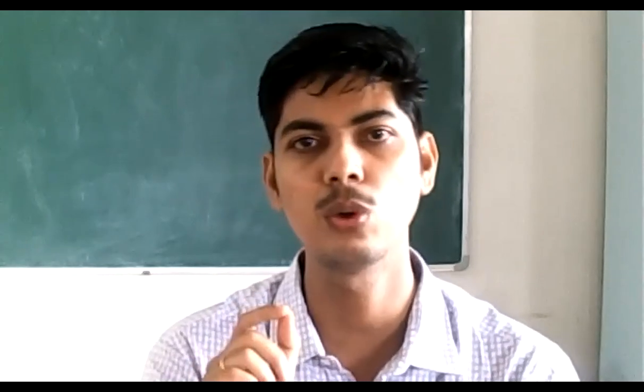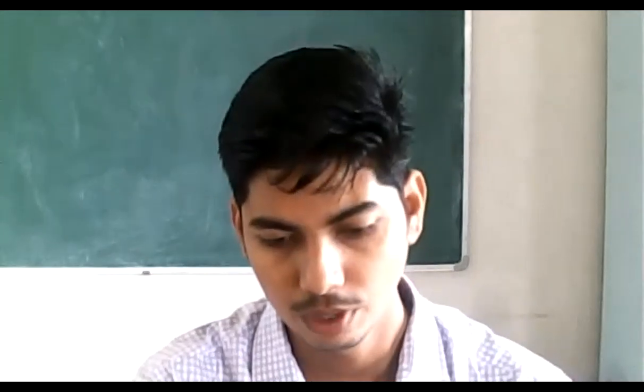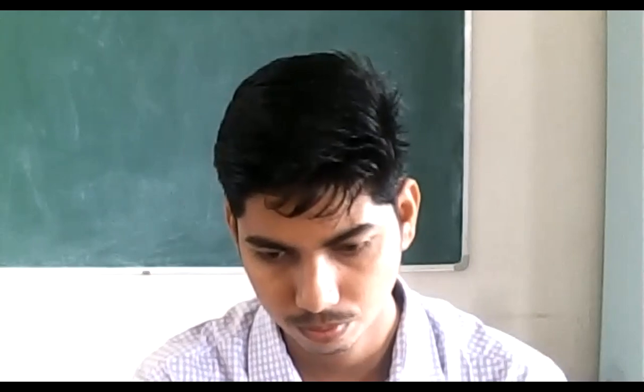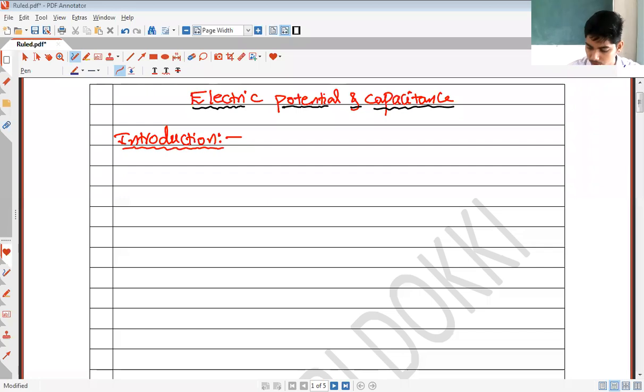I have told you, the electric field due to a single point charge depends upon the distance of the point where the electric field is measured. We'll try to understand this in detail again. Suppose here is a source charge.